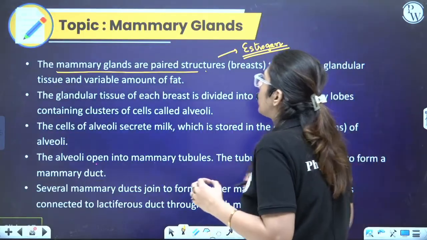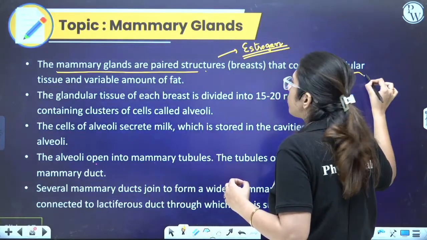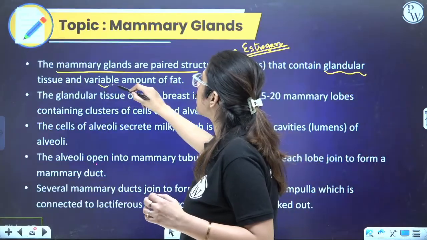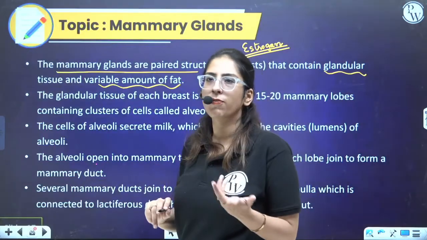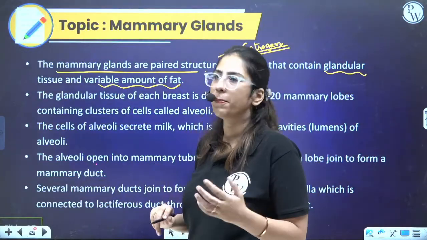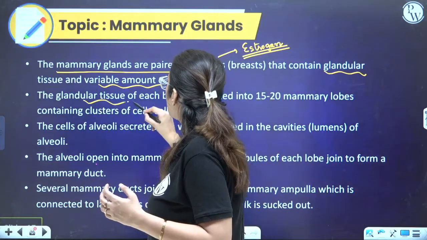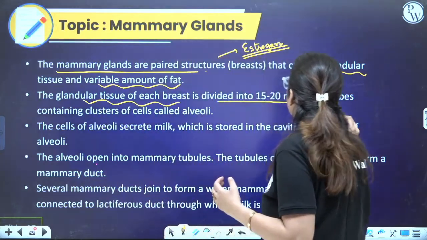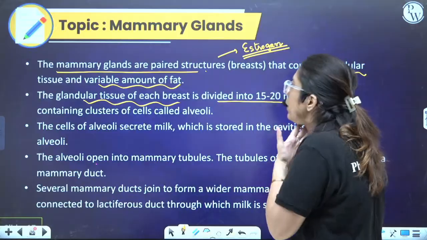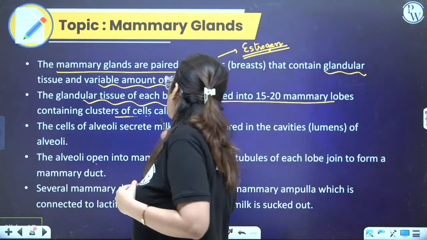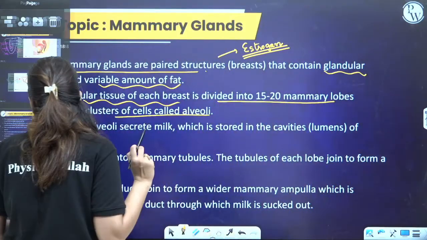So listen very carefully. Here the glandular structures are present, and the size varies because of the amount of fat. If fat is more, the size will be big. Glandular tissues are present in each breast, which is divided into 15 to 20 mammary lobes, which contain clusters of cells which are termed as the alveoli.